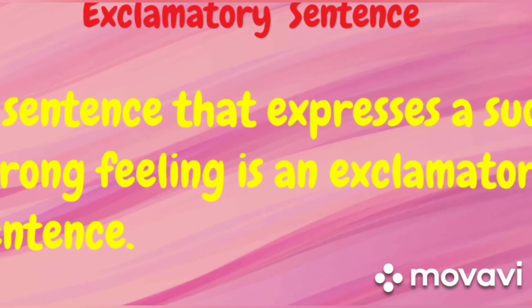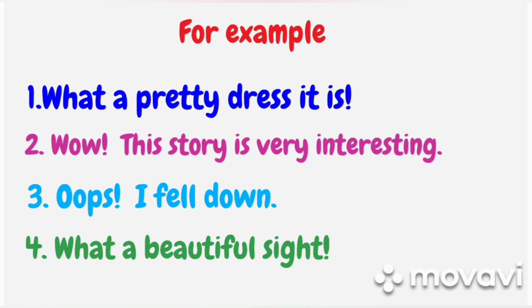So look at the examples. Number 1. What a pretty dress it is! This sentence expresses a sudden feeling, and it ends with a mark of exclamation. Number 2. Wow, this story is very interesting. Now you find this sentence ends with a full stop. But if you look carefully, you will see that after wow, there is a mark of exclamation. So this is an exclamatory sentence. Wow is an expression of sudden feeling.